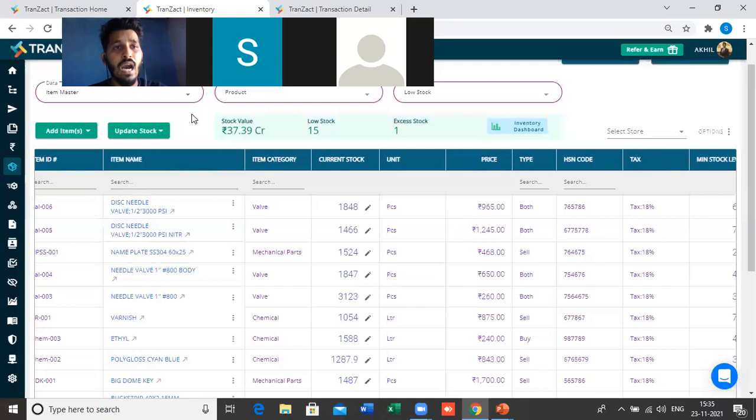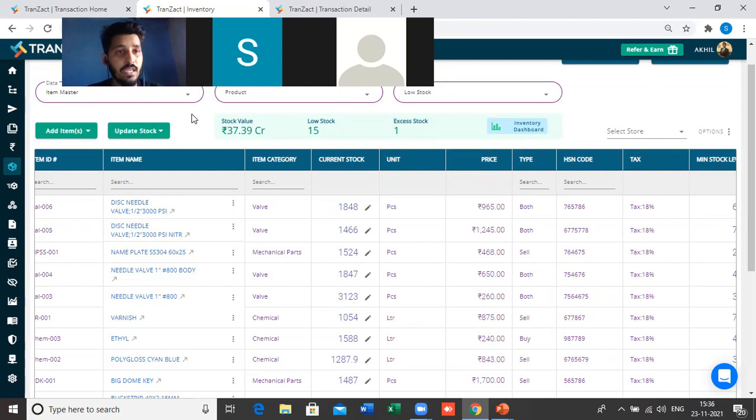Now let's say you are a manufacturer. Once you purchase the material, you consume it in the production. Ideally, when you purchase some raw materials, you consume them in the production, you add the finished good in the production, and that finished good we sell in the market.